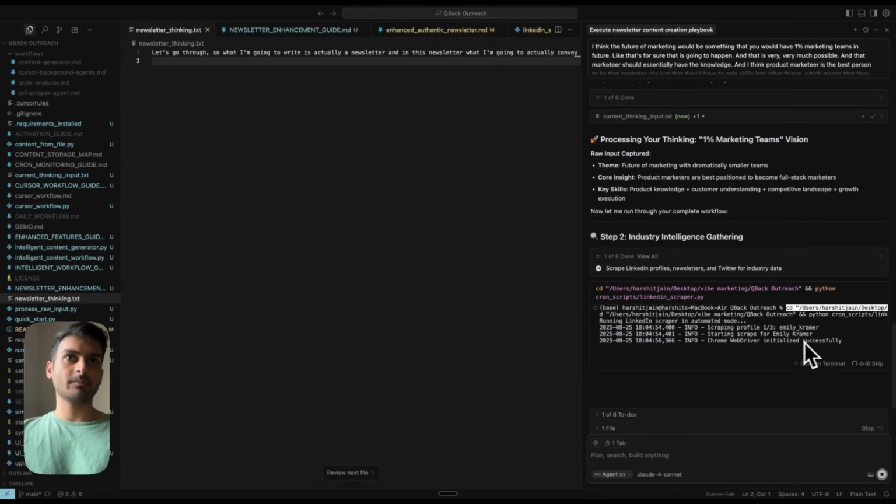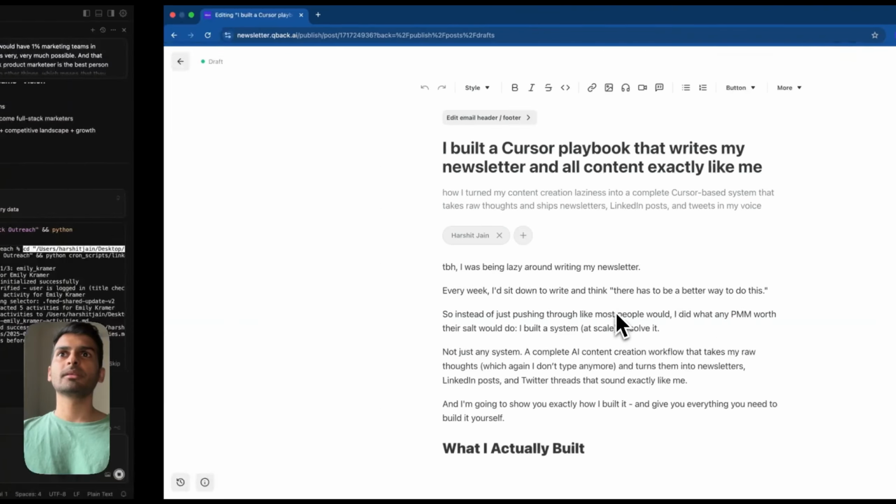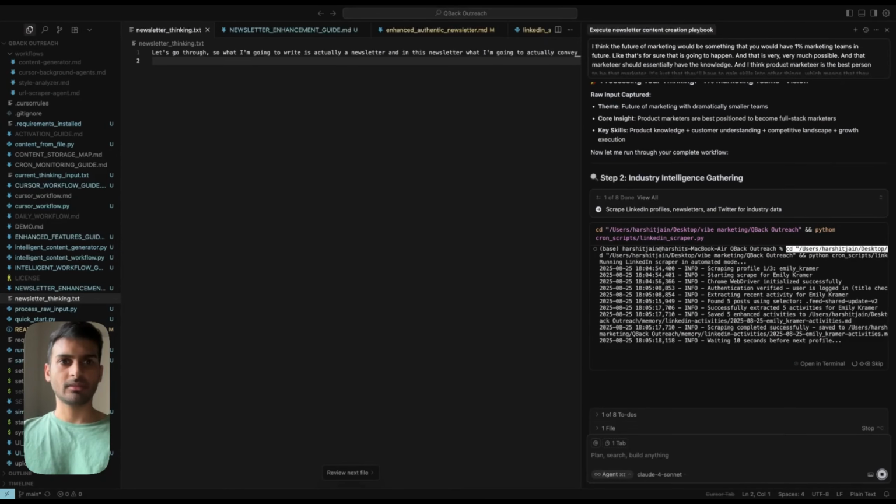Yeah, it'll scrape, actually pick Emily's profile. I think scraping is the wrong word. What I'm trying to say is that either way, I would have gone manually and gone through all of those things and found out, okay, is there anything inspirational, copy paste, do all of that stuff, but I don't need to do that anymore. I think it's happening somewhere. Where is it?